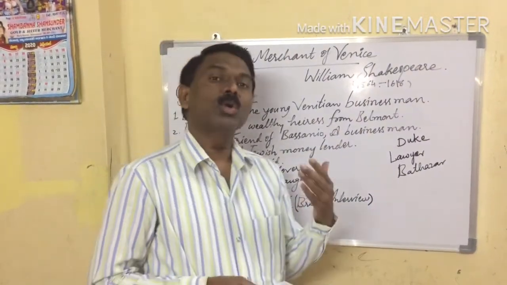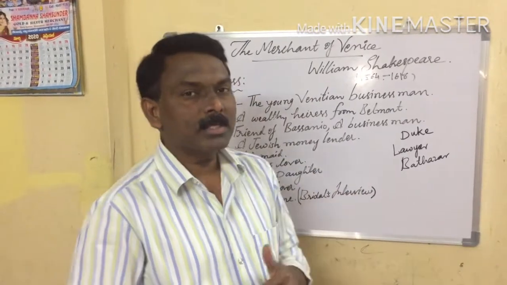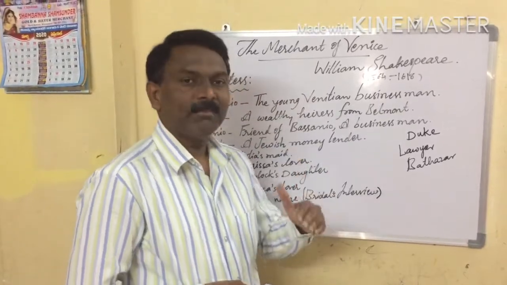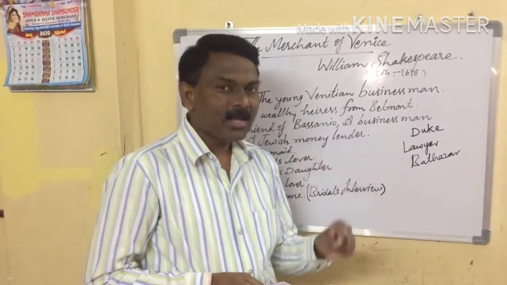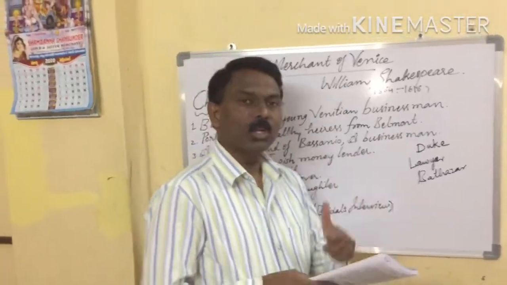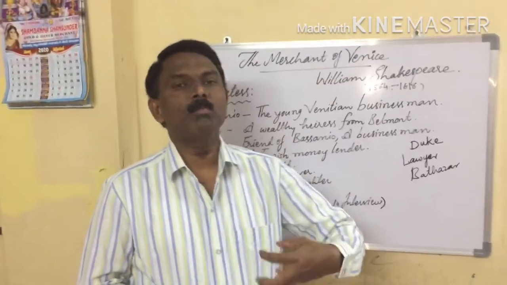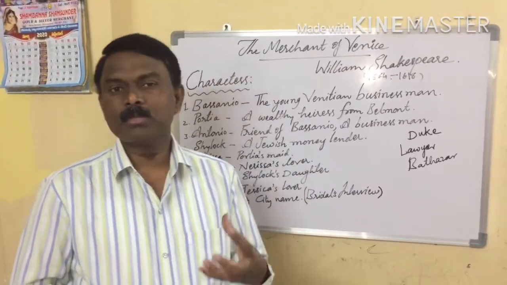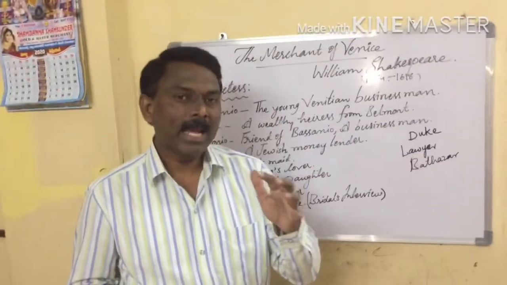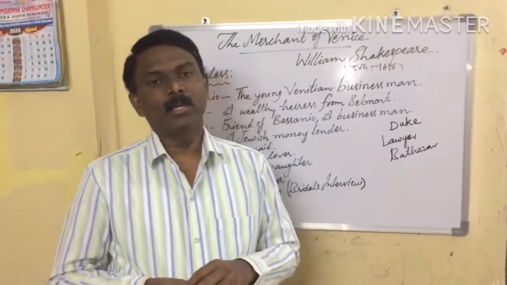Immediately he went to court. Why? Because what was the agreement between the two persons? What was the agreement? Here, if Antonio fails in paying the amount of 3000 ducats to Shylock, Antonio should give one pound of flesh from his chest. This was the contract or agreement between Shylock and Antonio.